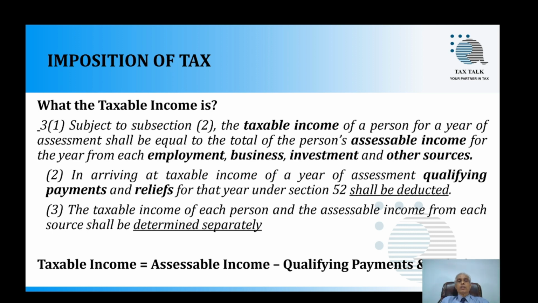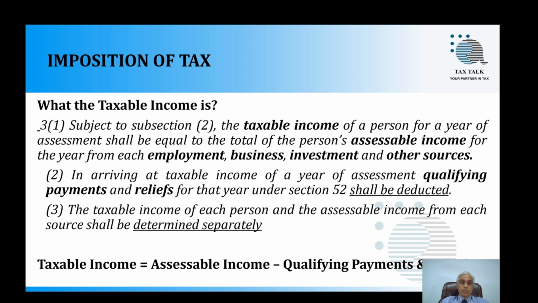In arriving at taxable income of a year of assessment, qualifying payments and reliefs for that year under section 52 shall be deducted.